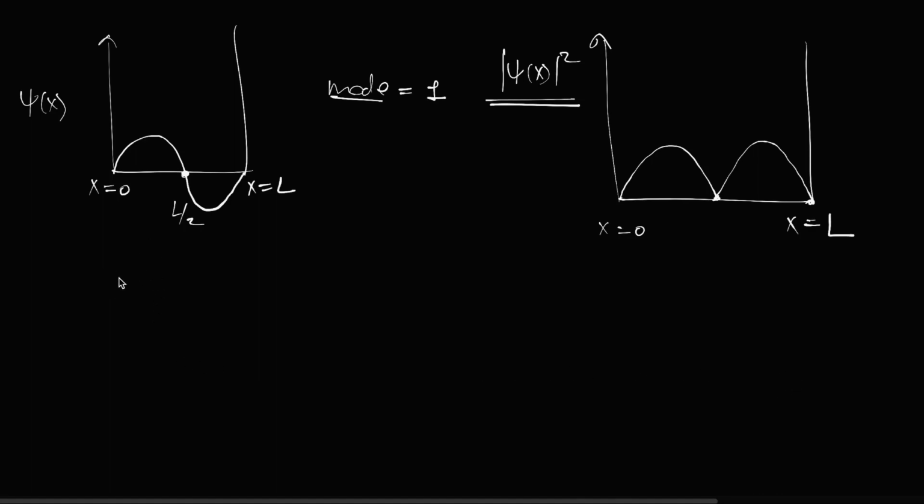Then you can keep drawing like this for others, like the second excited state also. You will see that the number of nodes will keep increasing. If it is 1 for this one, for the next one it will become n is equal to 2. For example, it will become like this. This time there are 2 nodes.